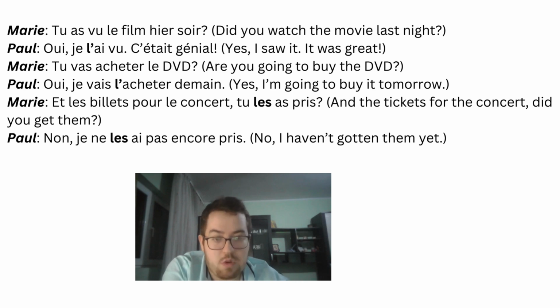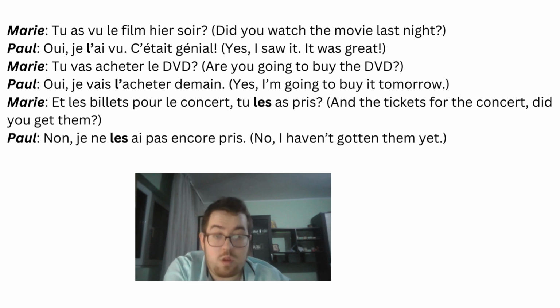I'm in passé composé, so in a compound tense. I am in the affirmative form because I'm saying yes, right? And also I've identified that we are referring to a third party object, le film, and also that it is singular and masculine. So I've chosen to use le to replace it.